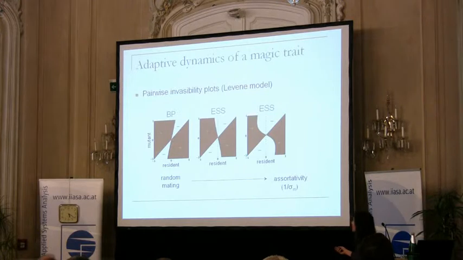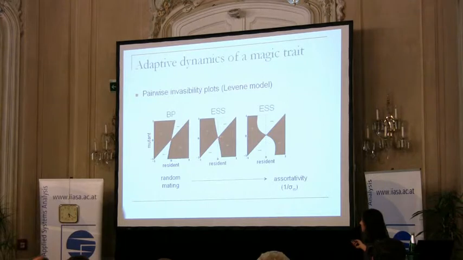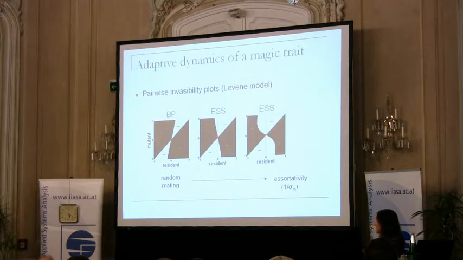Now, if we do the same, but assume some positive assortativity, so now the females are choosy with respect to the magic trait, then what we see is that instead of a branching point, we get an ESS. So again, there is directional evolution towards the singularity, but once we arrive at the singularity, it is not invadable. All mutants now have negative invasion fitness, indicating that invasion is not possible, and this resident population with this generalist middle trait value is evolutionarily stable. This is a final stop, and we are not getting anywhere towards speciation because we don't even get polymorphism.